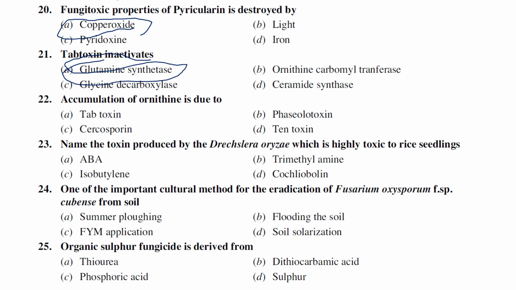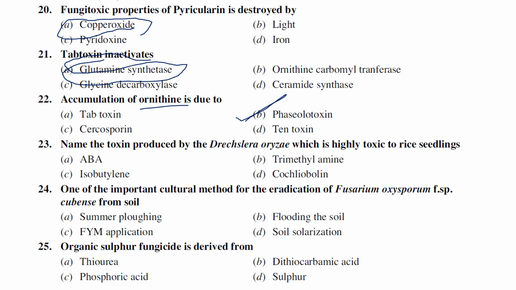Accumulation of ornithine is due to tab toxin, phaseolotoxin, cercosporin, or tentoxin. Accumulation of ornithine is due to probably phaseolotoxin, I think so.